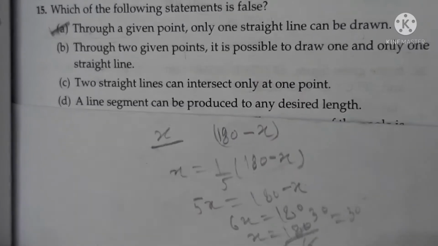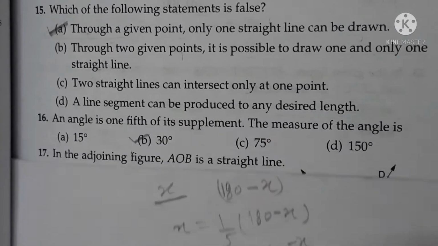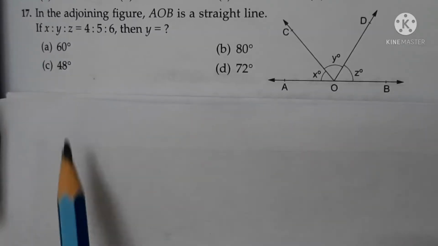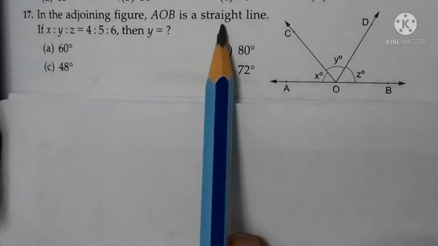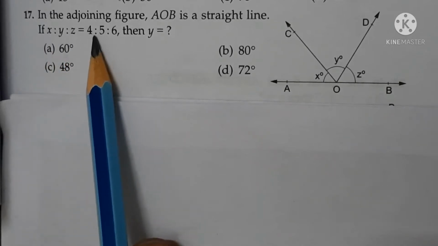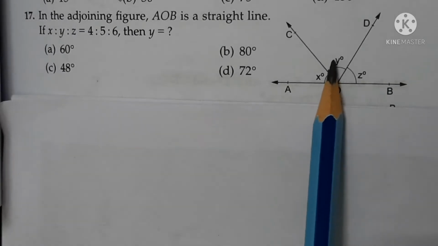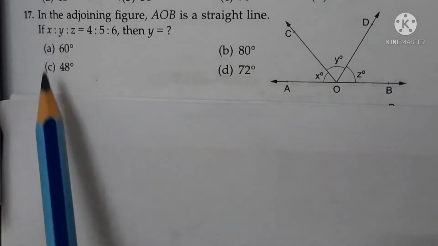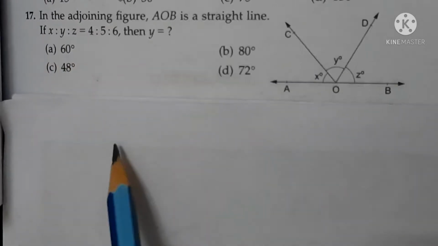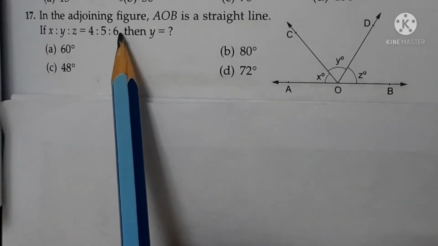Next question number 17. In the adjoining figure, AOB is a straight line. If x is to y is to z is equal to 4 is to 5 is to 6, then y is equal to. This angle is asked. Here the ratio is given, so you can take a common factor as k.